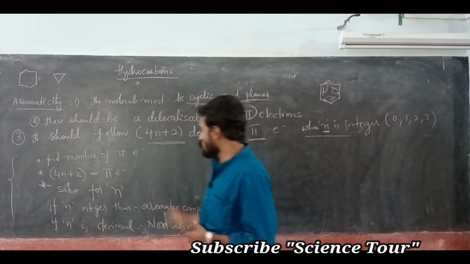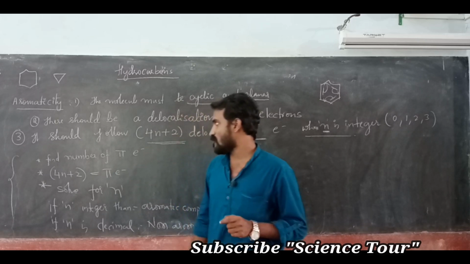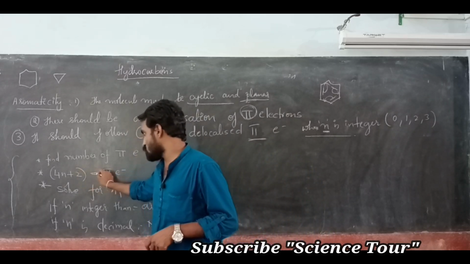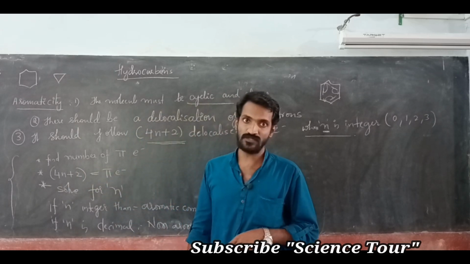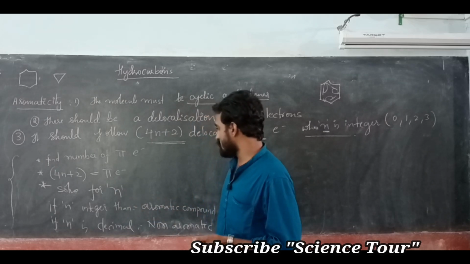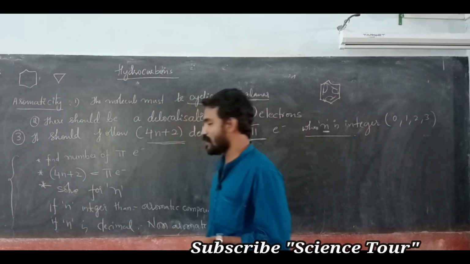So how to use this formula? First find the number of pi electrons, then set 4n plus 2 equal to the number of pi electrons and solve for n. If the n value is an integer, then it is an aromatic compound. If the n value is a decimal, it is a non-aromatic compound.